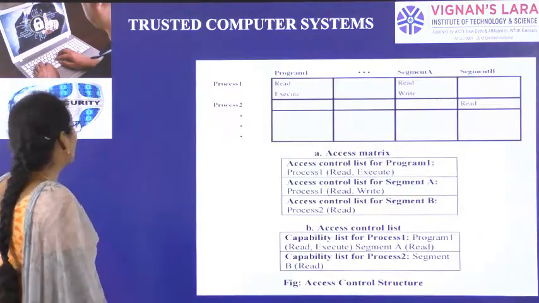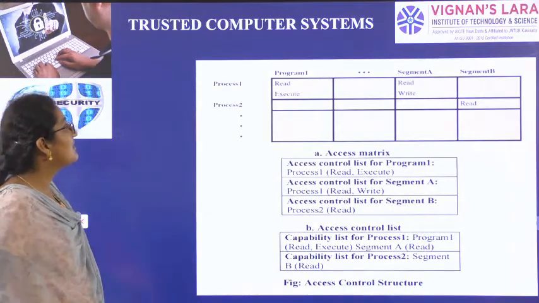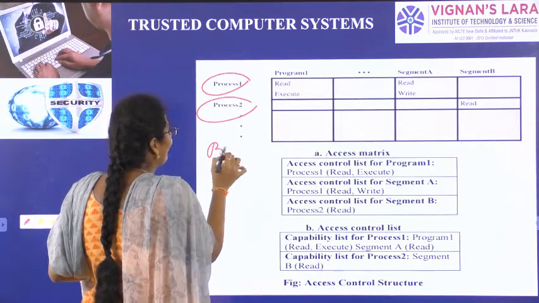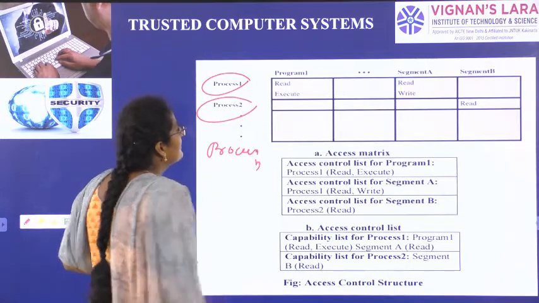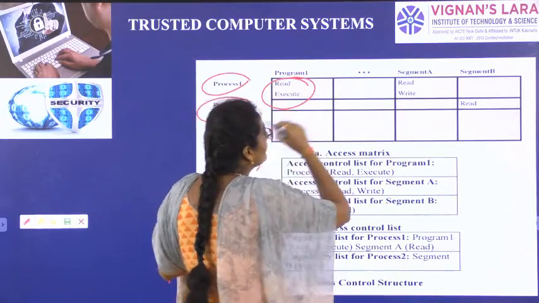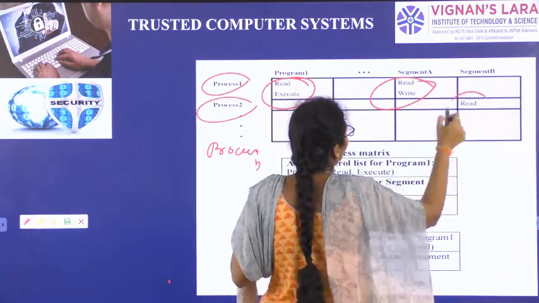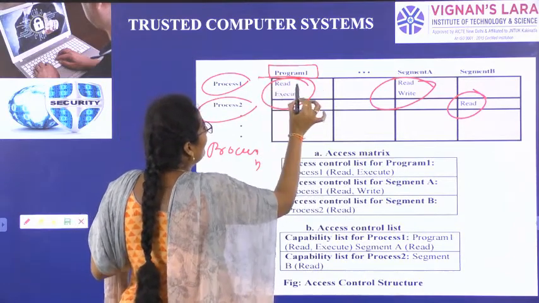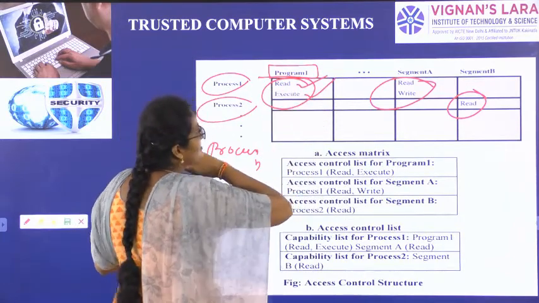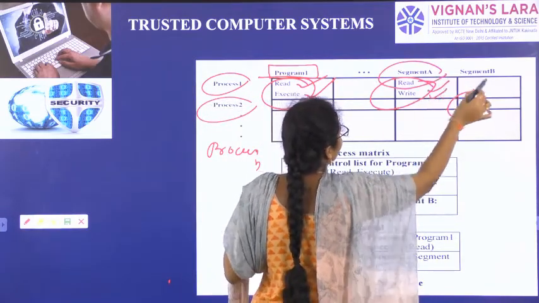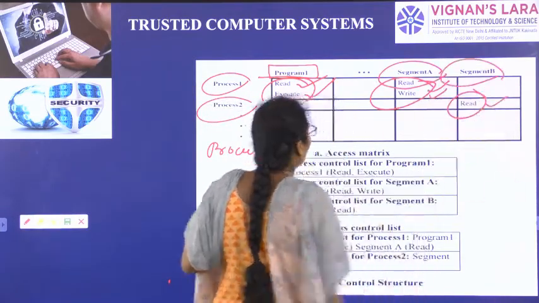See what happens in trusted computer systems. We have process 1, process 2, and so on, up to process n. These have read, execute, write permissions. For program 1, we have read and execute permissions. In segment A, we have read and write permissions. In segment B, we have only read permission.